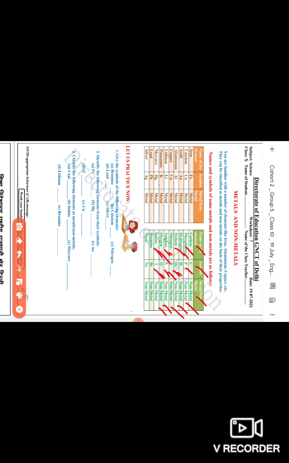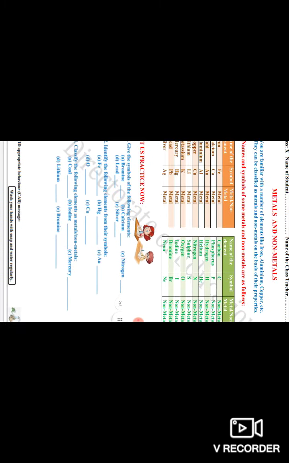Iodine, I, lustrous non-metal. Bromine, Br, non-metal. Neon, Ne, non-metal. Neon is a gas used mainly in lighting. Neon lamps, you always see neon lamps nowadays. The shining lamps used in street lights and banners on roadsides. These are all non-metals.